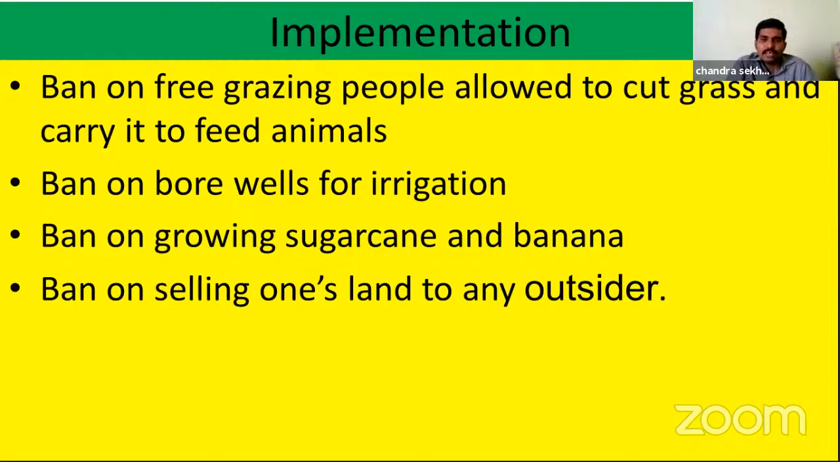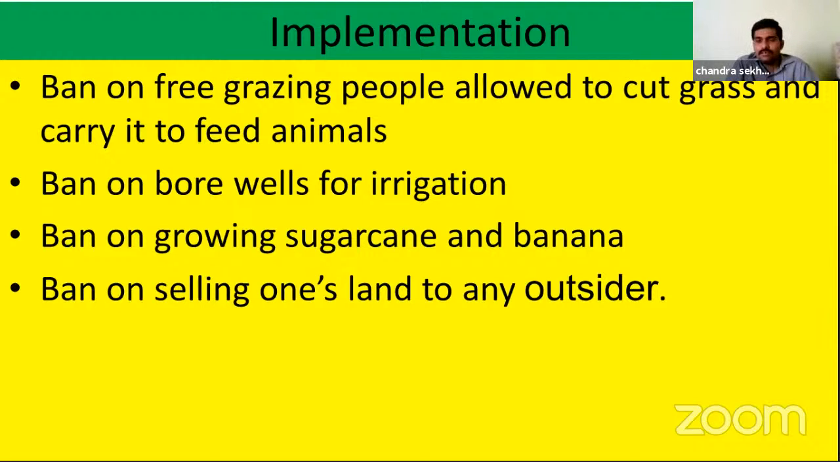Ban on growing sugarcane and banana. Children, can you guess why they banned sugarcane and banana crops in Hiware Bazar? Anyone can guess? Because sugarcane and banana crops need more water. Already they are facing a water problem. If they cultivate sugarcane and banana, they need more water. That's why they implemented a ban on sugarcane and banana crops,